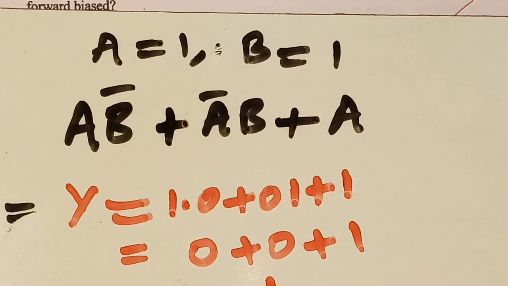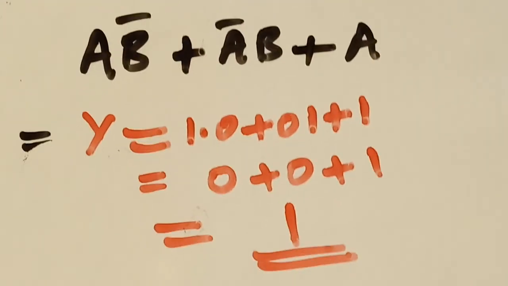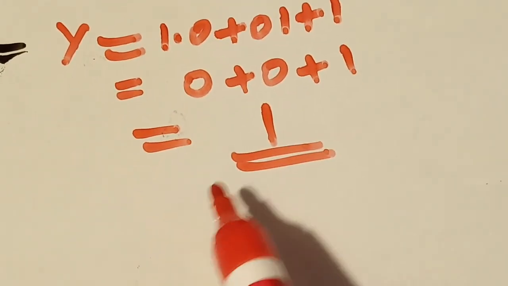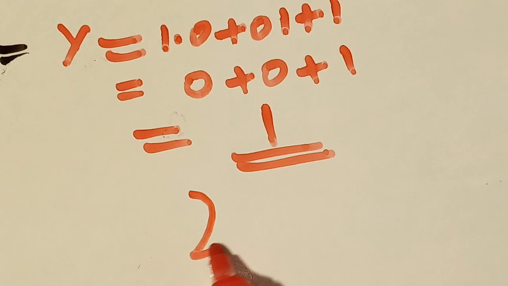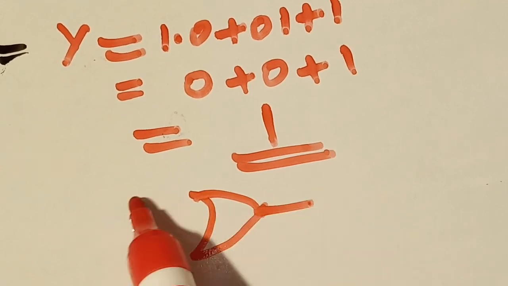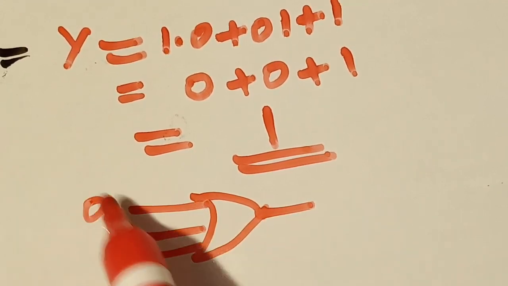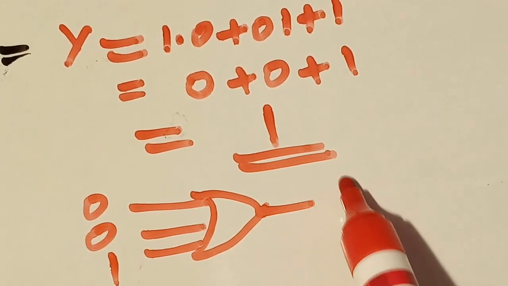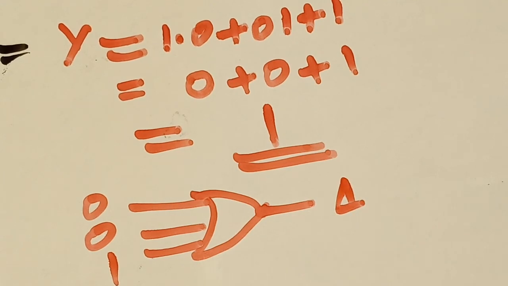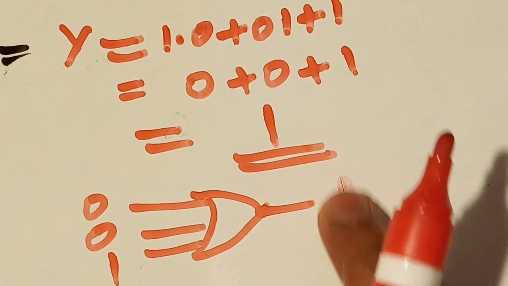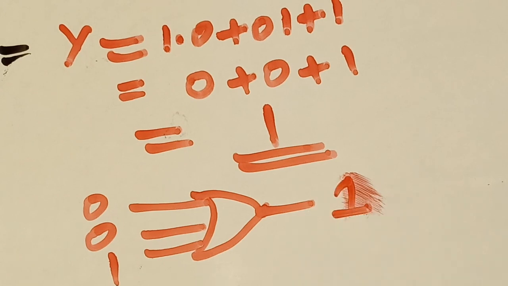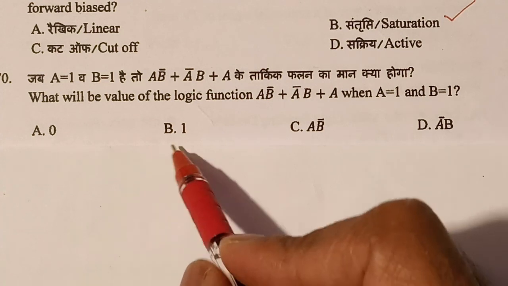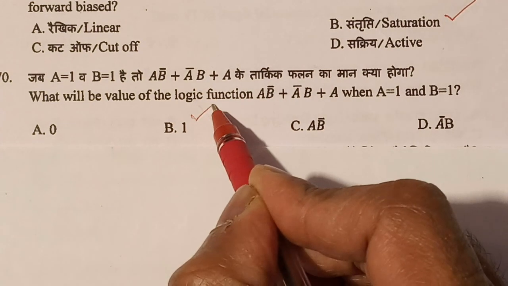If we have a 3 input OR gate, see, we have an OR gate. If we give 3 inputs, 0, 0, 1, then we will get output as 1. Output is equal to 1. So question number 70, the answer is option B, 1.